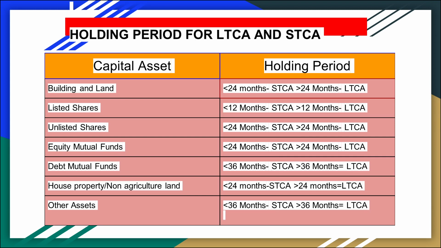Unlisted shares: less than 24 months is called short-term capital asset, holding more than 24 months is called long-term capital asset. Equity mutual funds: holding less than 24 months is short-term, more than 24 months is long-term. Debt mutual funds: holding less than 36 months is short-term and more than 36 months is long-term. House property and non-agricultural land: less than 24 months short-term and more than 24 months long-term. Other assets: less than 36 months short-term and more than 36 months long-term.